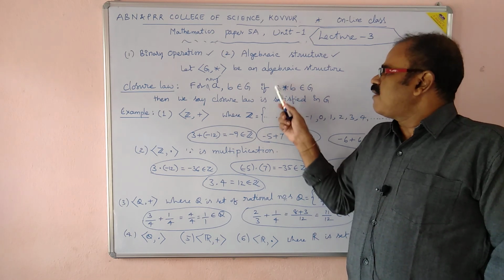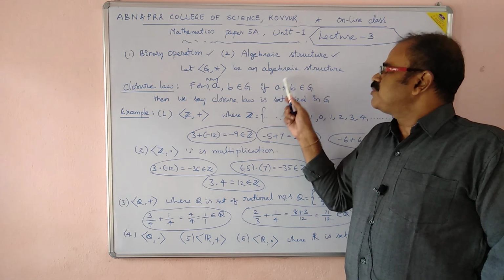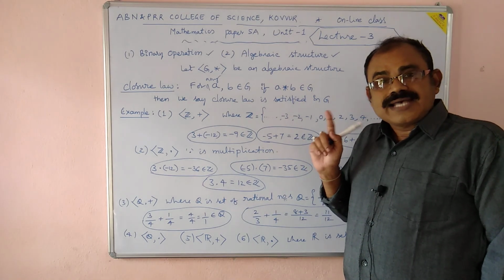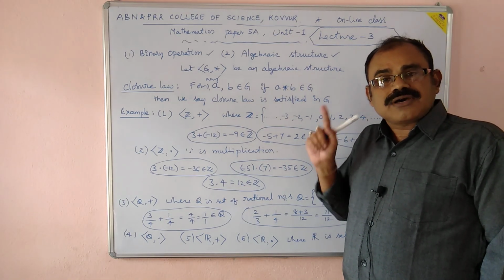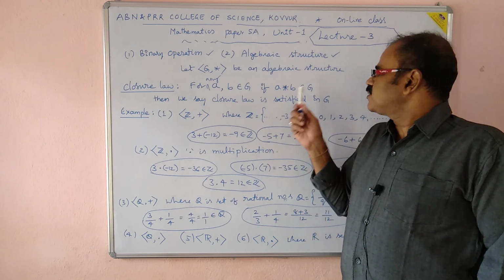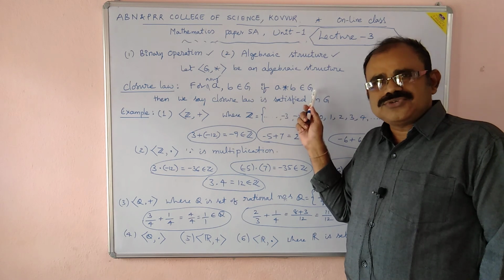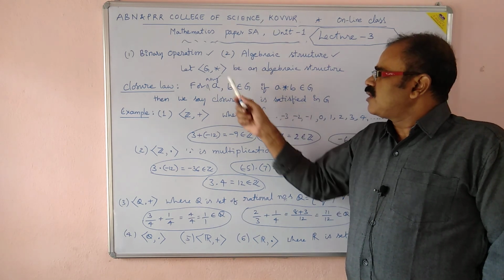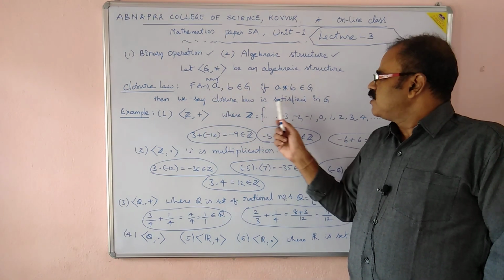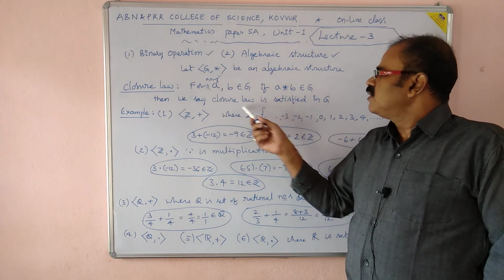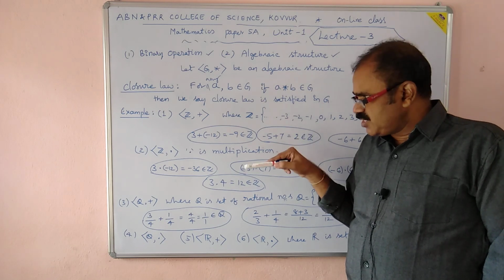After performing the binary operation between a and b, the resultant element, as I said earlier, is always a single element. The resultant element should belong to G again. Then only we say (G, star) satisfies closure law. Closure law is satisfied in G.